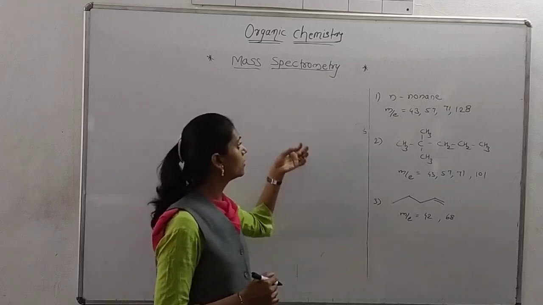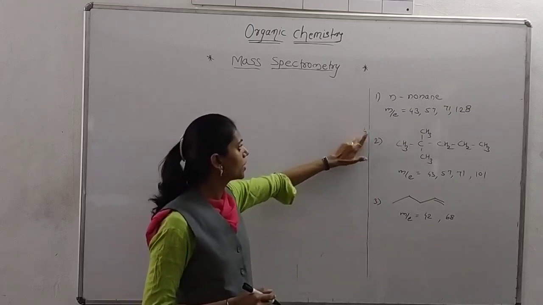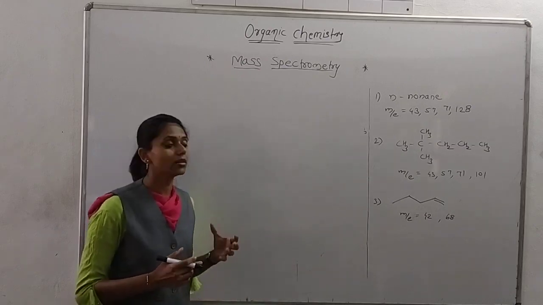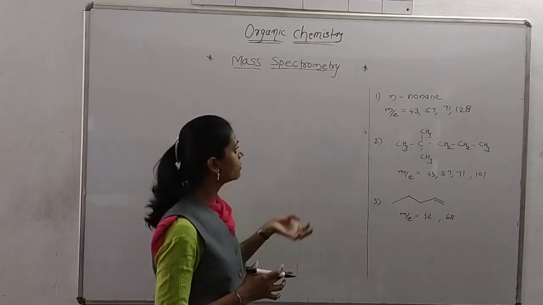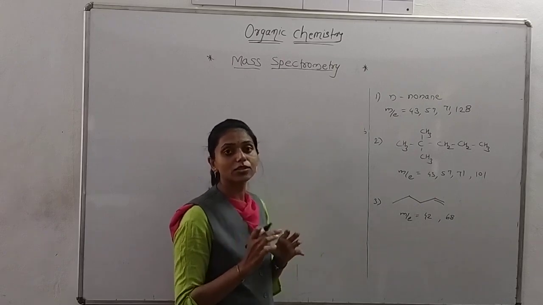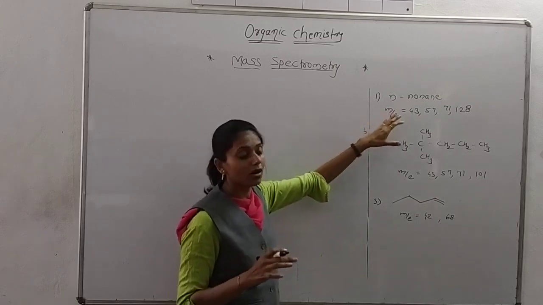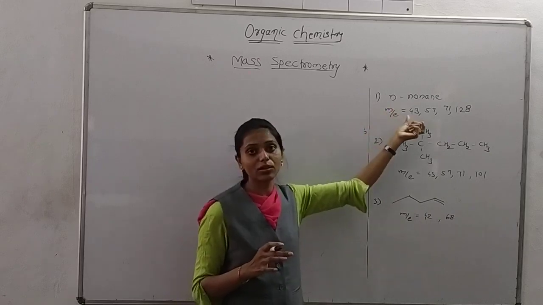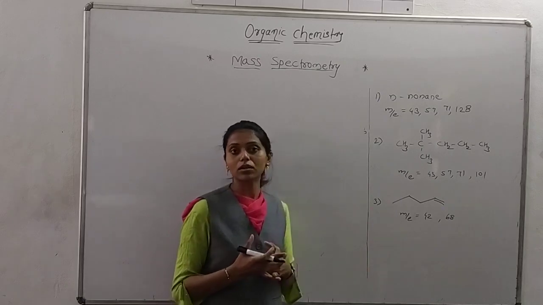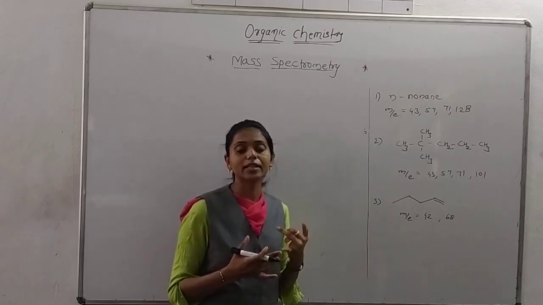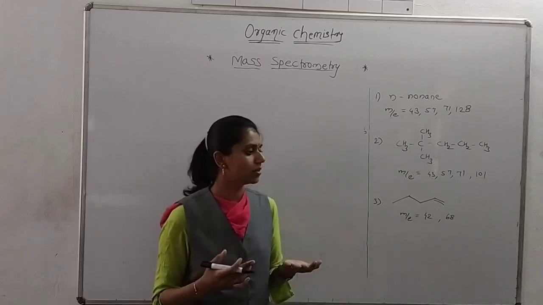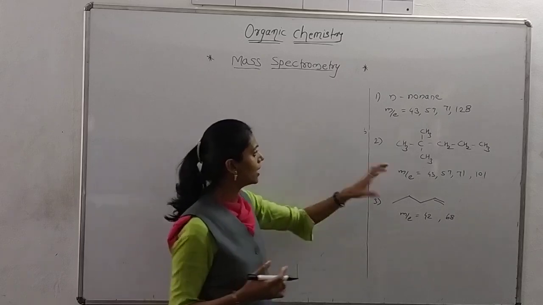Some problems. We are given here some problems. You know that in mass spectrometry we take an organic compound and bombard an electron beam on that compound, and we get the m/e values, that means fragmented ion peaks. Whatever ion peaks we get, you know the ions: there is the parent ion, the fragmented ions, that is daughter ions, again isotopic ions, and again there are the metastable ions. So such ions we are getting here.